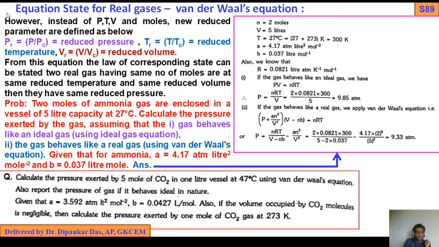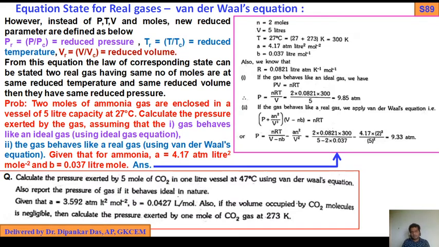Again we know PR equals P by PC, TR equals T by TC and VR equals V by VC. So the law of corresponding state is applicable for two real gases having the same number of moles, same reduced temperature, same reduced volume, that is three factors the same, then they have the same reduced pressure. Okay, so now I have finished the real gas equations.